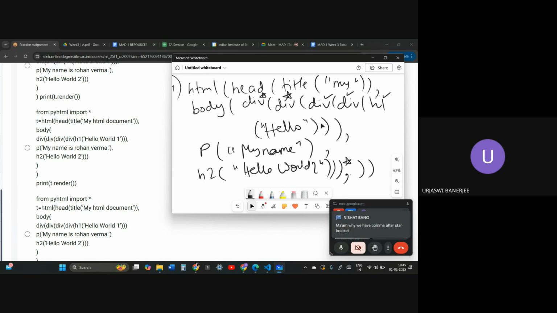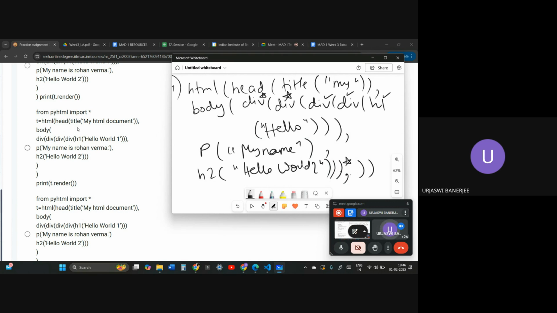Okay, then 3 brackets. Okay, ma'am, why do we have a comma after the star bracket? Comma because body, and you can skip commas as well. Okay, I wanted to put the comma because I wanted to separate the body and the HTML tags, to show you that this is where the divs are stopping and this is where the body and the HTML tags are closing.